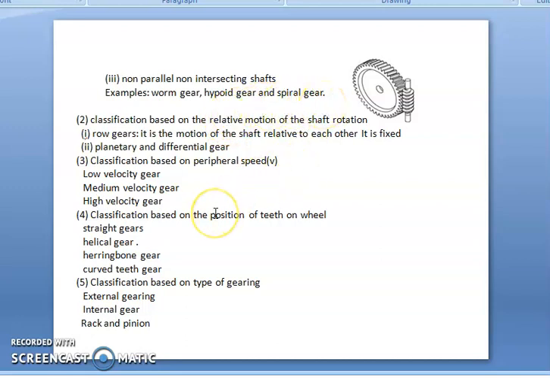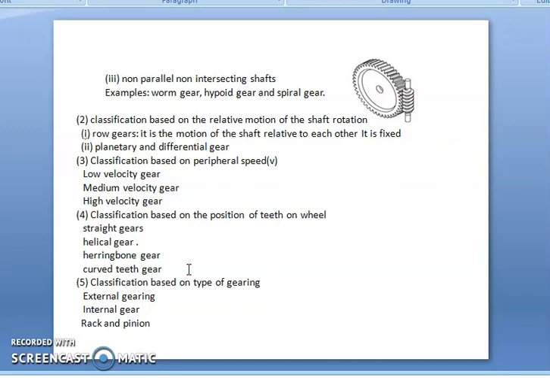Then based on the relative motion of the shaft rotations, if the motion of the shafts relative to each other is fixed, those are the root gears. Another case is planetary and differential gears. Then based on the peripheral velocities, there are low velocity, medium velocity and high velocity gears. Then the classification based on the position of teeth on the wheel: if it has straight cut teeth, then they are called straight gears. Similarly, helical gears and herringbone gears.